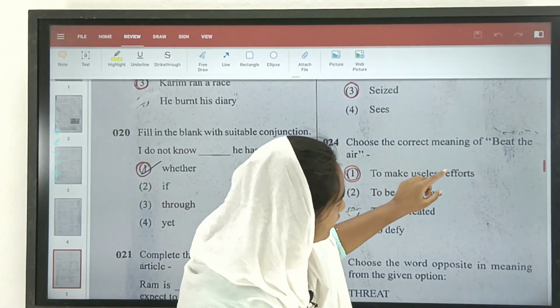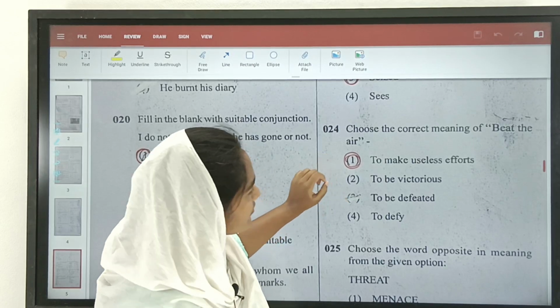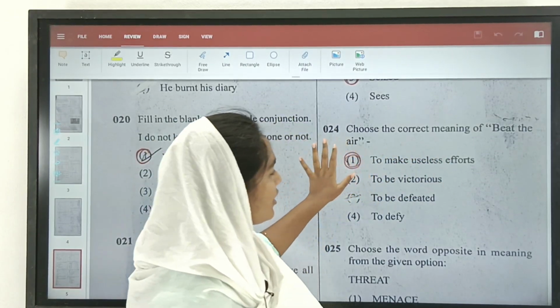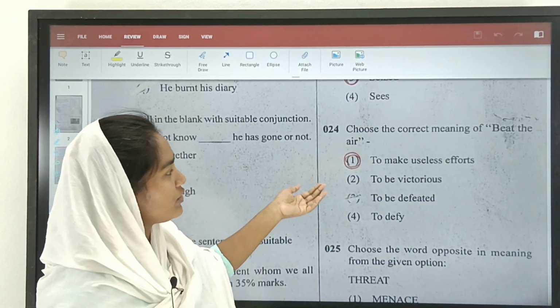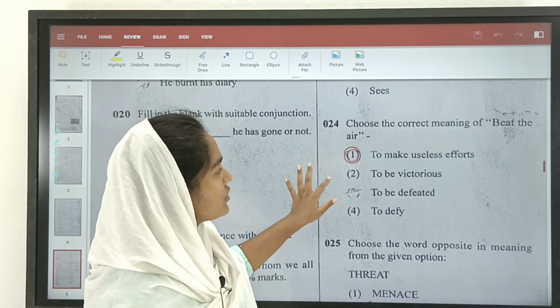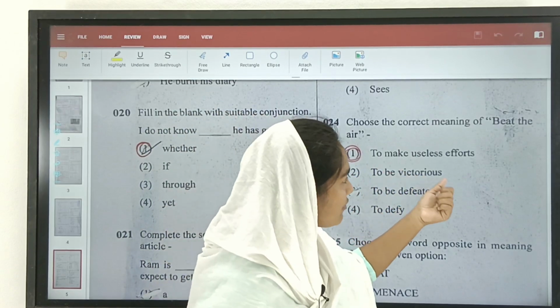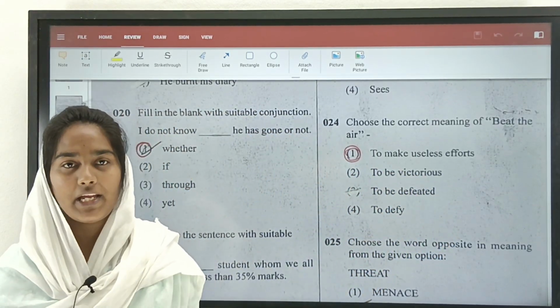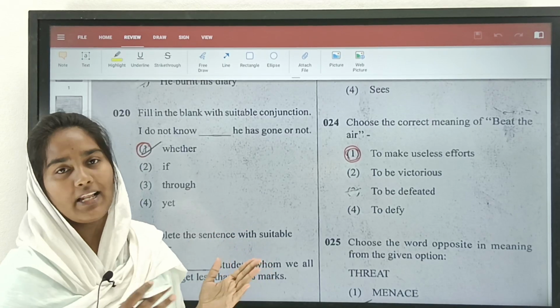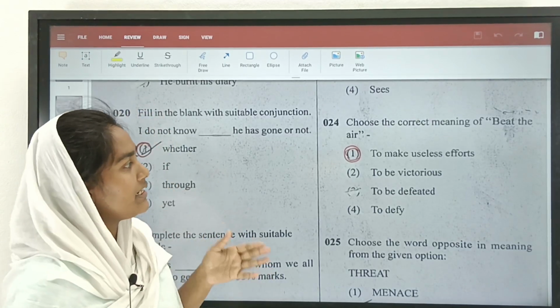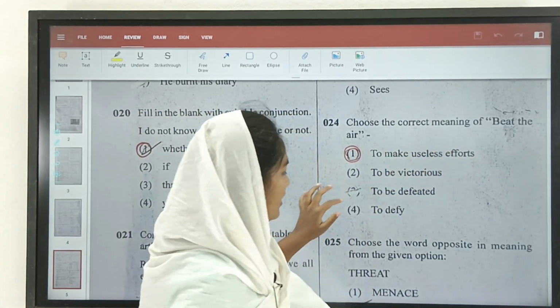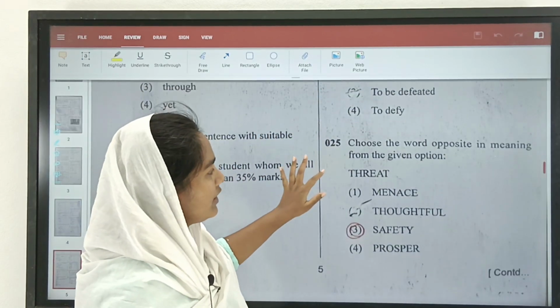Choose the correct meaning of the idiom beat the air. Here they have given us an idiom, so we need to select the correct answer for that. So here we have four options. The first option is to make useless effort, something where people are just making a useless effort. So to tell that useless effort, we can use the idiom called beat the air. Let us move on for the last question.